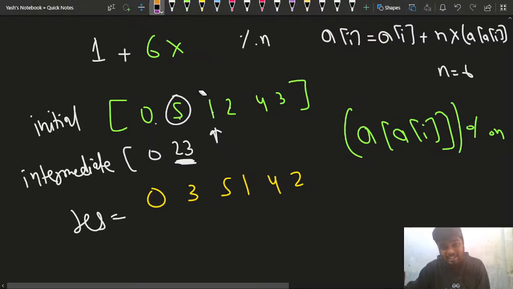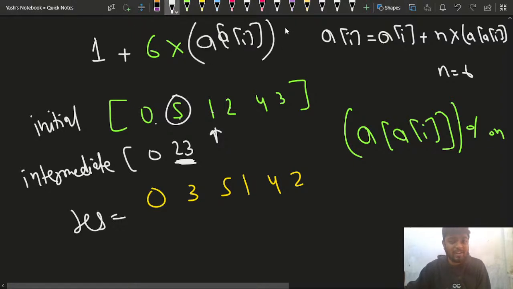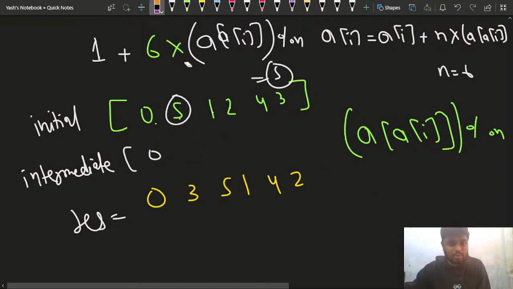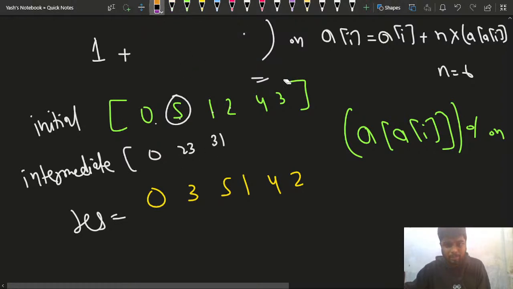So how am I getting this 23? I'm getting this 23 with the help of a of i, and if I mod it with n, I'll get 5, right? The previous element, I've already told you. Is this much part clear to everyone? Please write clear in the chat, guys. Have you understood this part? How am I getting this? So in this place, this was 23. Now I'll write 31 here, right? I'll write 31 here.